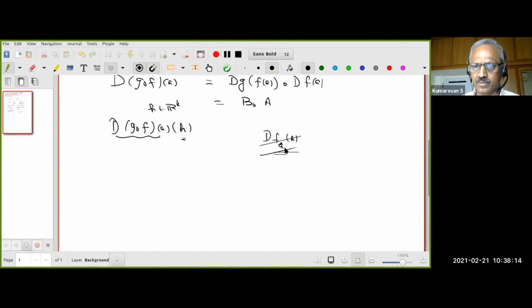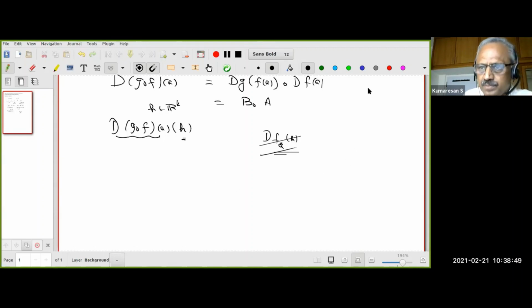Okay, in fact, my co-author wanted to use it. I didn't like it. Okay, this is easier because derivative is an operation. It operates on a function, and then the derivative must be taken at a point. At which point? a. Now this is a linear map, where it has to act on a vector. Where does the vector h live? In the domain, wherever a lives. See there. So just keep on looking at this so that you become comfortable. You are not intimidated by the symbols. Okay, very good.